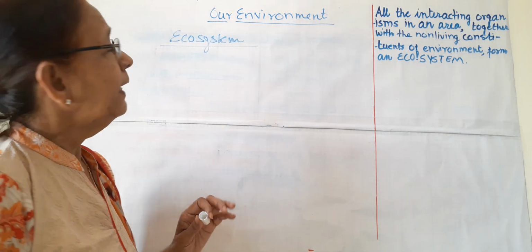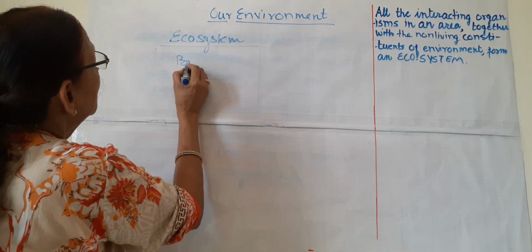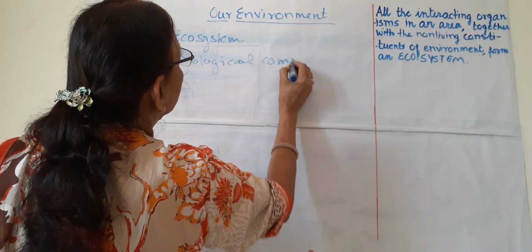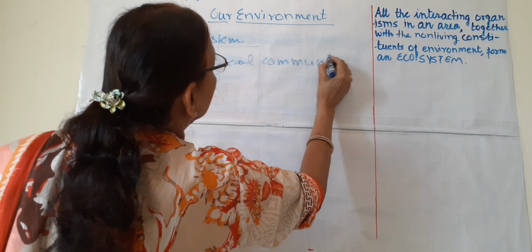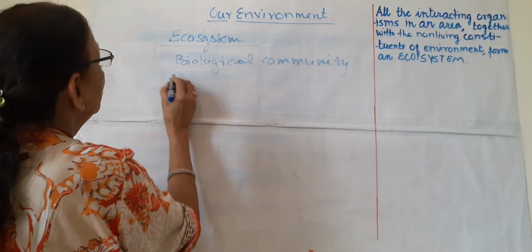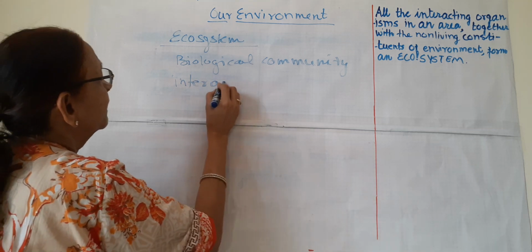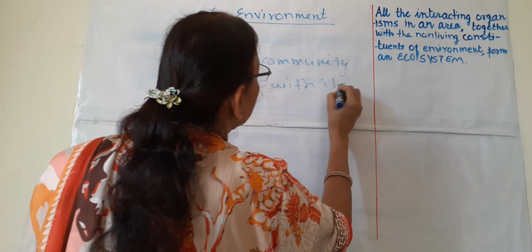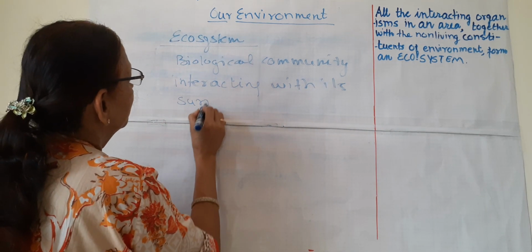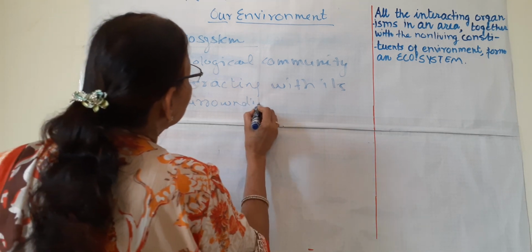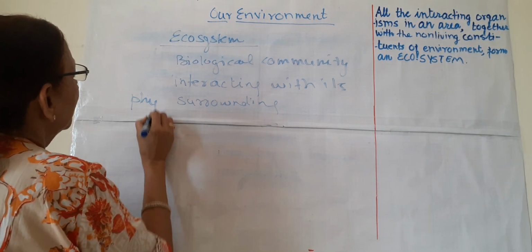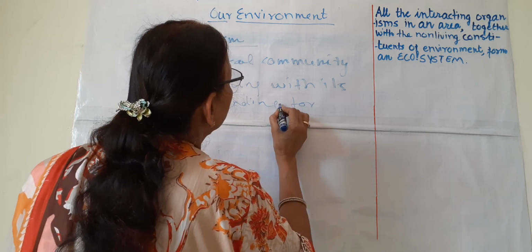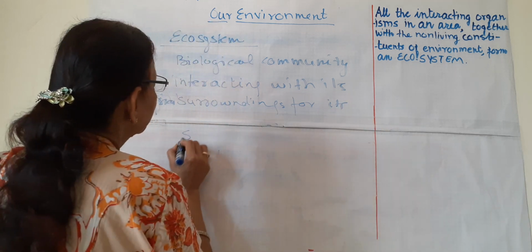If I want to define ecosystem, it is a biological community which is interacting with its physical surroundings for its sustenance.